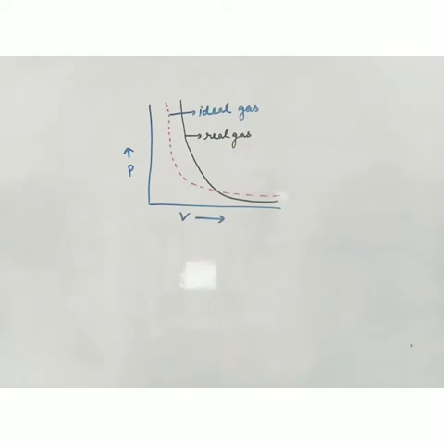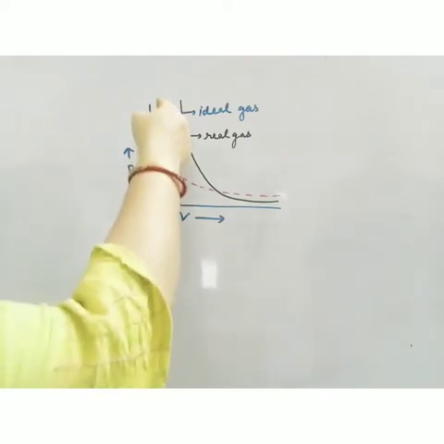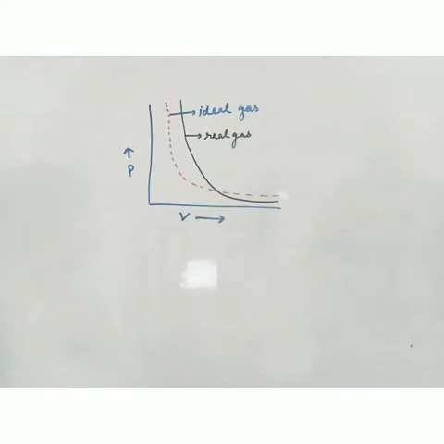Now one more graph is there. That graph is plotted between pressure and volume at constant temperature. This is also an isotherm, Boyle's law isotherm. There are two graphs. This dotted line shows the ideal behavior, so if the gas is ideal, we should get this type of graph. But when in reality the graph is plotted for any gas, we get this type of graph, shown by a solid line. These two lines are not coinciding. It means the gases are deviating from ideal behavior, and this deviation is more when the pressure is high.